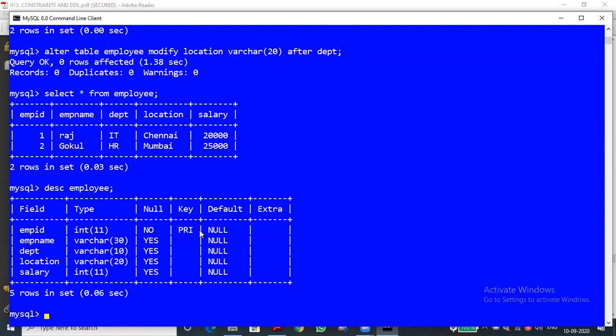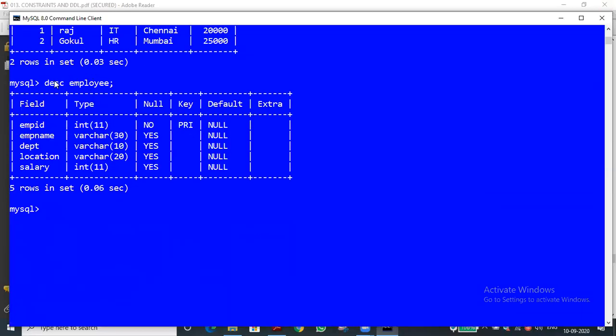Okay, so hereafter if you want to insert a record into the table, we have to give in this order: EMP ID, then name, then department, then location, and finally salary. This was the order. Whenever we want to delete, update, modify, insert an element or a record, we have to see the structure of the table. This is very important.